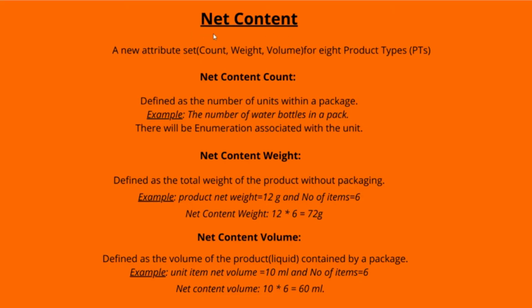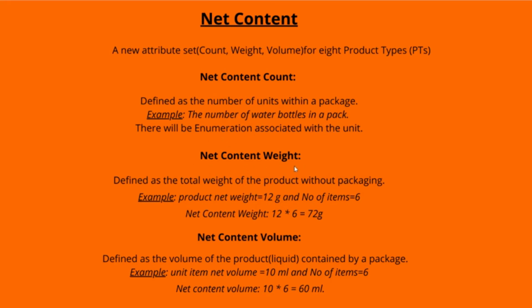Net content attribute set includes count, weight and volume, which is mandatory for 8 product types. Net content count is defined as the number of units within a package, for example, the number of water bottles in a pack. There will be an enumeration, that is, a unit of measure allowed with the unit. The values include bag, bottle, box, can, carton, count, piece, pair, sheet, and roll. For example, 10 rolls, 3 count, 5 pair, etc. This attribute is only required and made mandatory for an ASIN when the unit count attribute is not sufficient to fully describe the net content of the product.